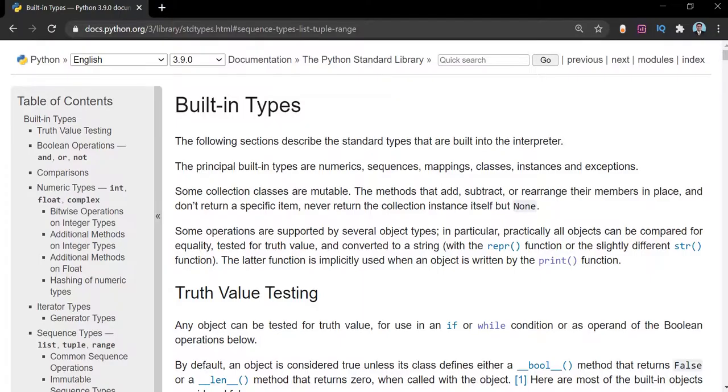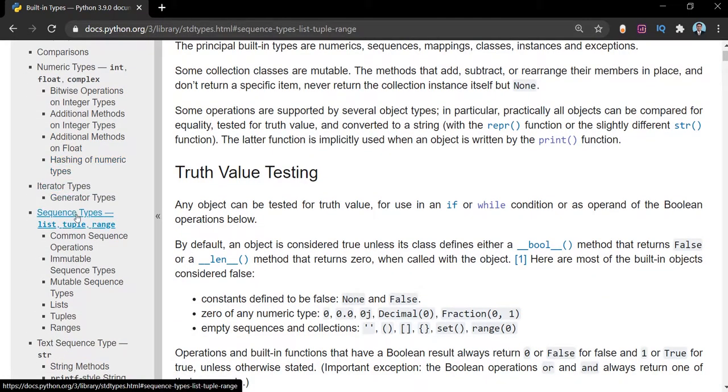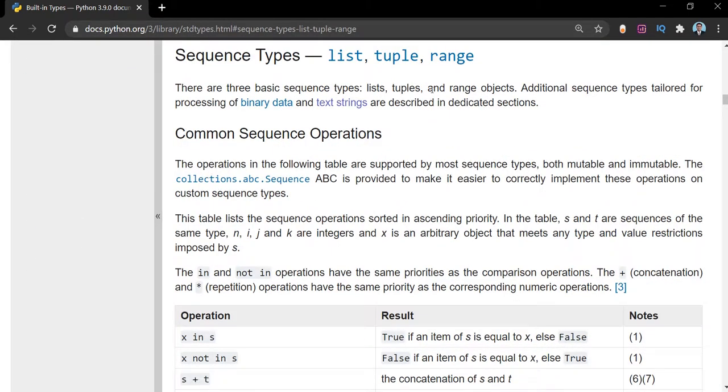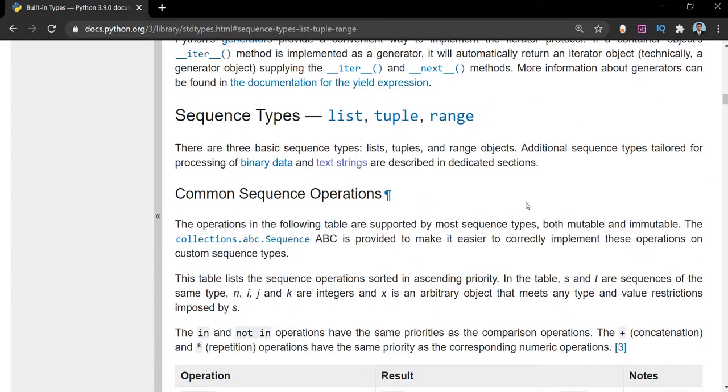Let us also see in the Python documentation what Python has to say about these sequence types. In the table of contents, here is our sequence types. As we have said, sequence types are generally categorized into three types: list, tuples, and ranges. These are the basic sequence types, as they say, and additional sequence types are types tailored for processing of binary data and text strings.